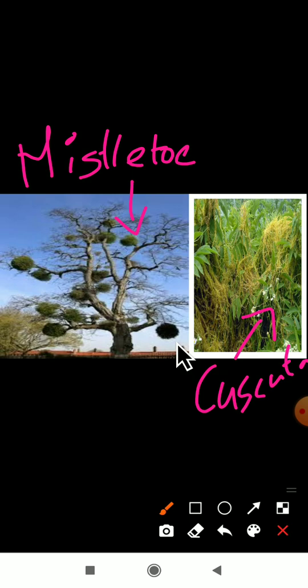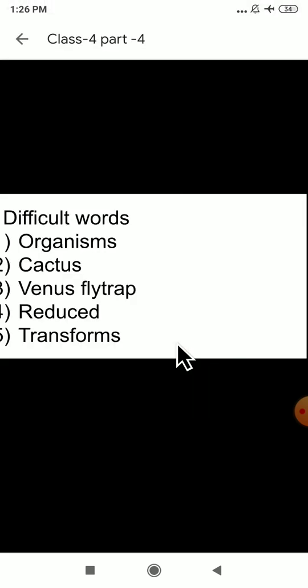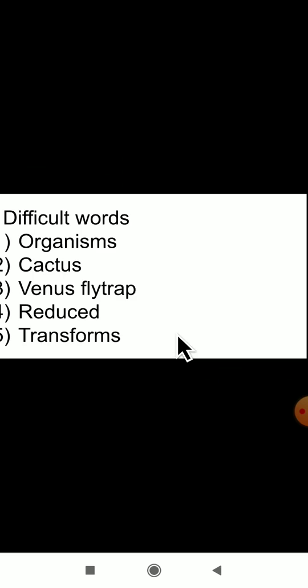Okay, dear students, with this we have completed the first lesson of your science subject. The name of the lesson is Green Plants. We have completed this lesson today. In the next video class, I will send the evaluate part. Whatever evaluate part I send, you have to write it in your fair book with clean and neat handwriting.